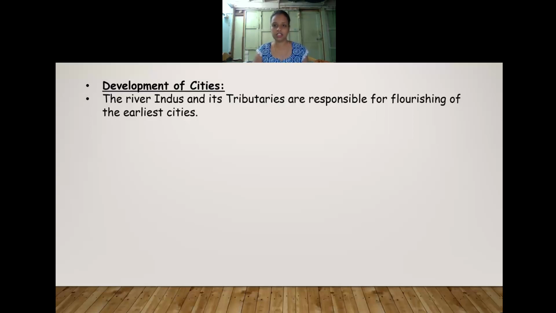Our ancient civilization, what we call the Harappan civilization, also took birth near the river bank only. Each and every civilization you can see in the world, whether it belongs to the Mesopotamian civilization, the Harappan civilization, or the Egyptian civilization, all took birth near the banks of a river. So our Harappan civilization also took birth near the Indus river only. Important, developed cities were established near the banks of rivers, so we can easily find out how the people were living during that time.